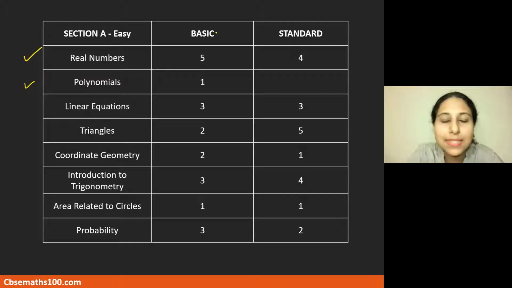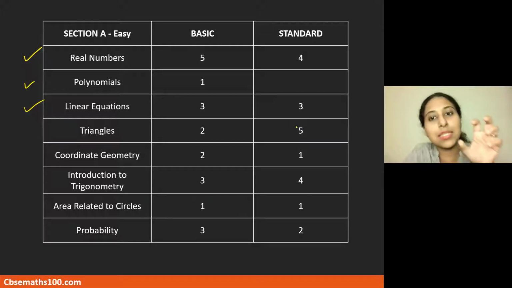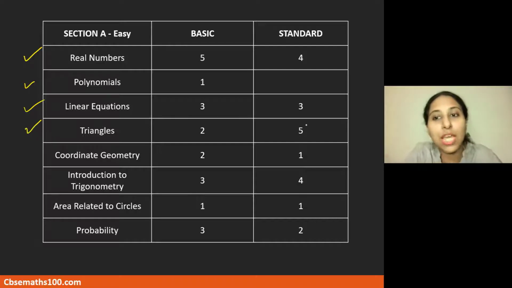Linear equations both had the same number of questions. So you had 3 questions for both basic and standard. If you look at triangles, the basic paper had fewer questions as compared to the standard paper. The standard paper had more triangles questions in section A, which means mostly it was the easier questions which came in the standard paper from triangles.